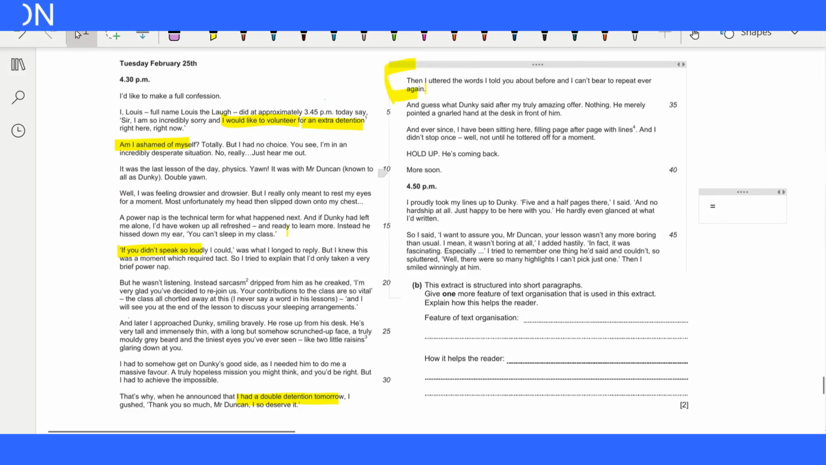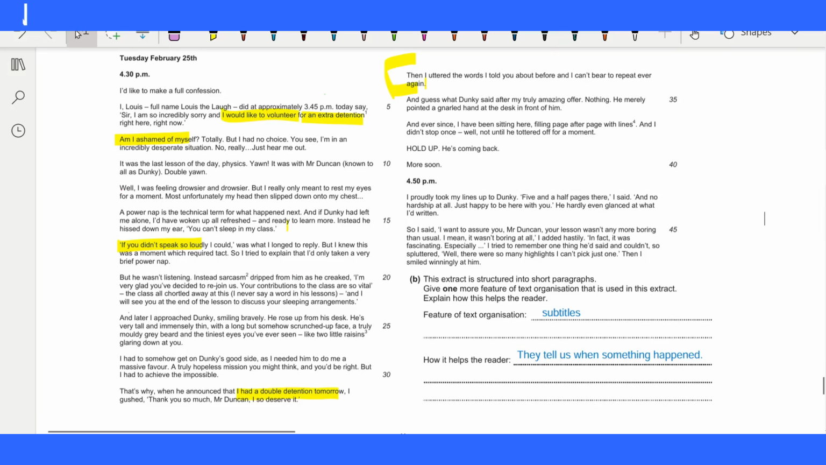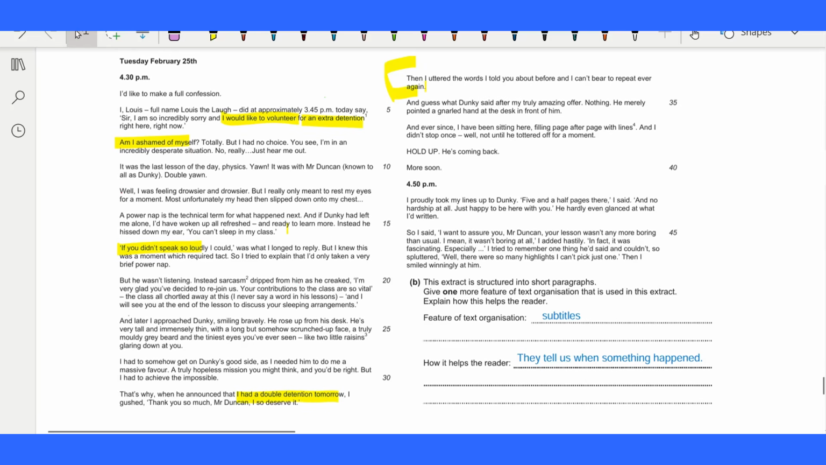So let's check out the answer. The feature is subtitles. We can say using subtitles, and this is the subtitle, the time, 4:30 p.m. and 4:50 p.m. So it helps the reader, as they tell us when something happened. Alright, you may also answer other than subtitles. You can use dialogue or conversation. So dialogue helps the reader to understand the plot or the character. Any other idea, please write down in the comment section to help others.